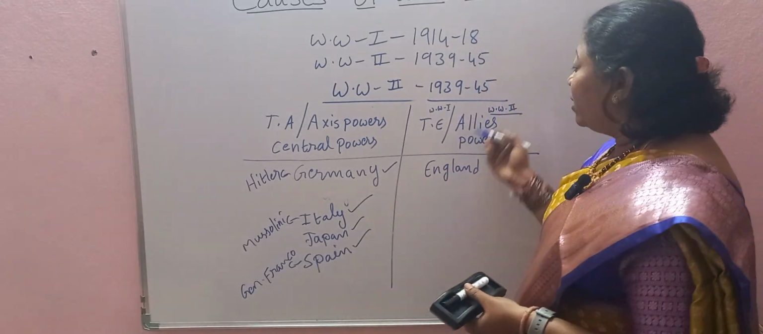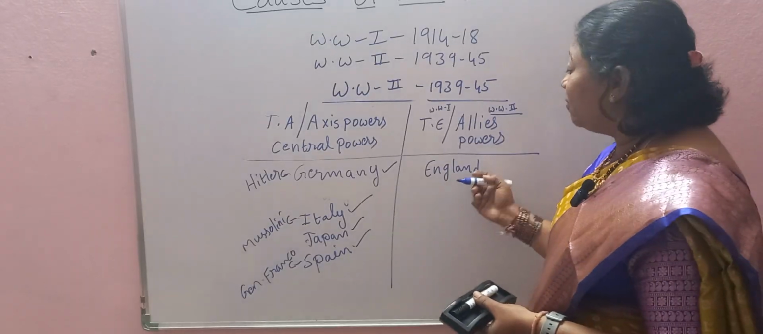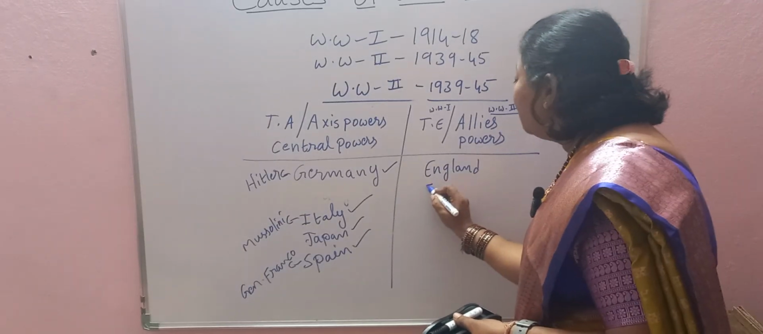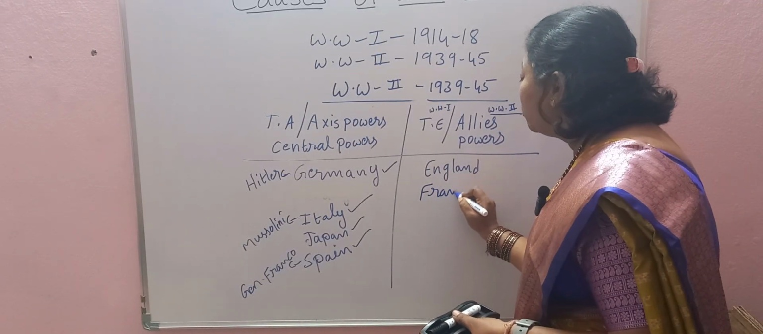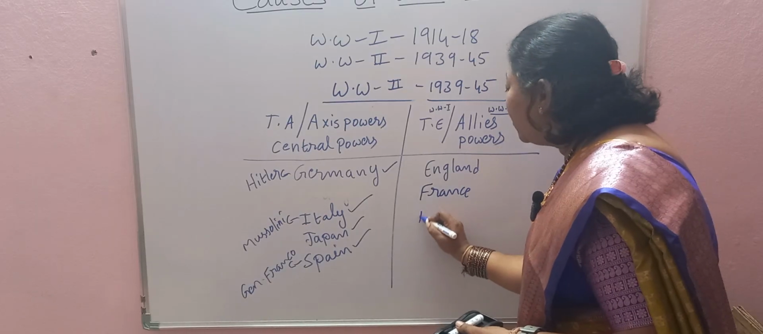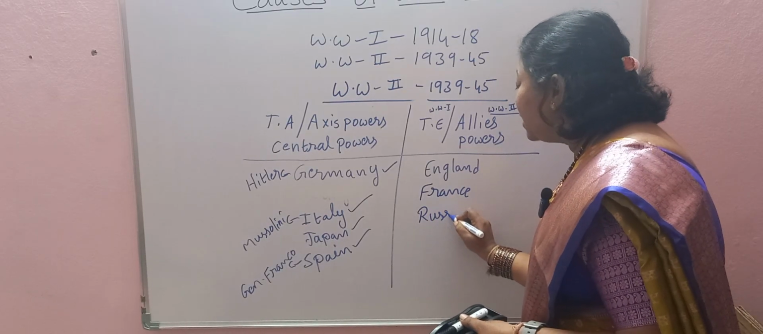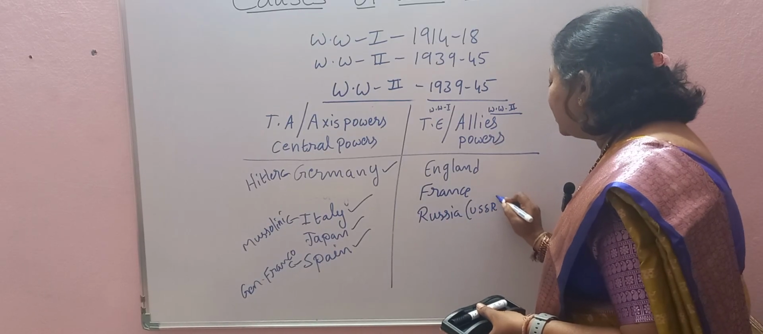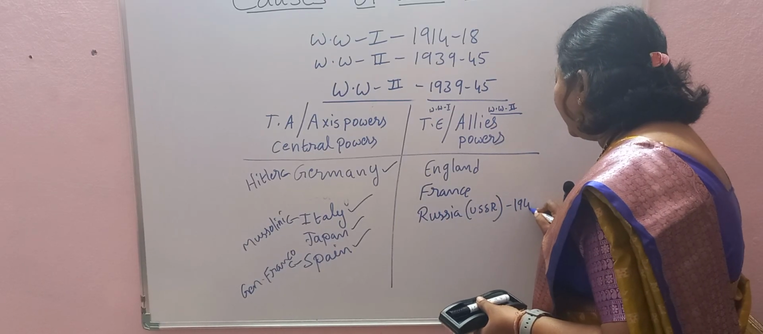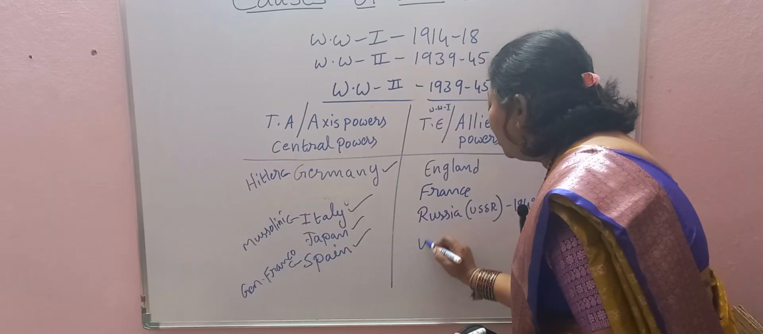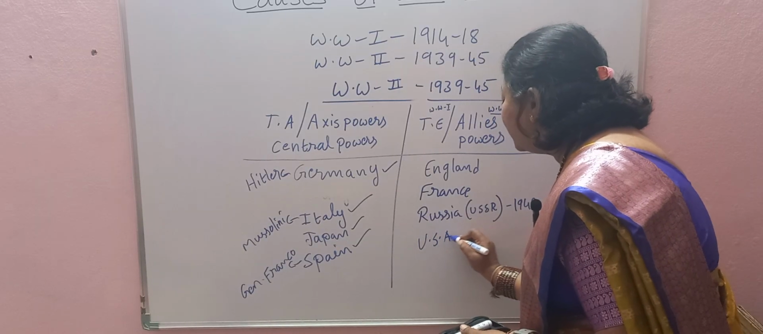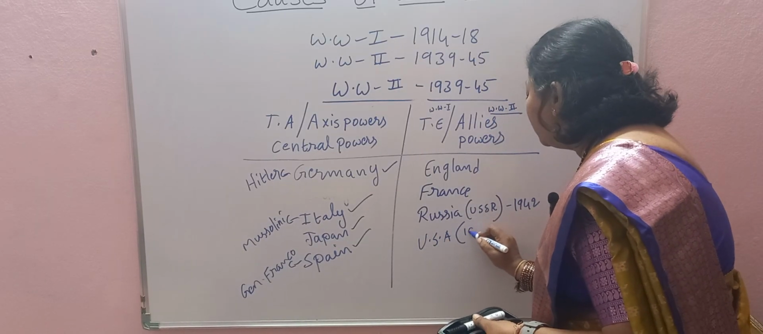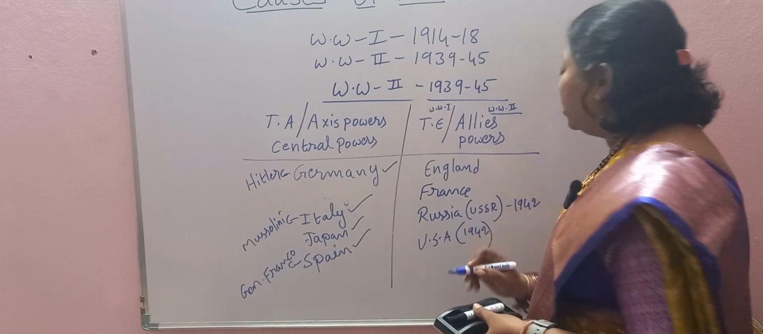And next, when it comes to Allies powers, here we have England, and again the same group, France. And next one is Russia, which at that time was called USSR, which joined in 1942. And after that USA, the United States of America, also joined in 1942 only.